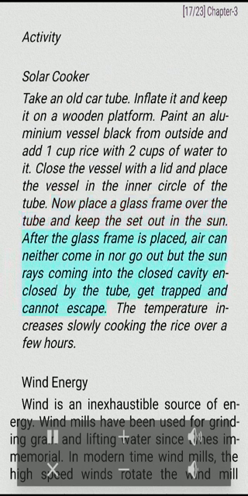After the glass frame is placed, air can neither come in nor go out, but the sun rays coming into the closed cavity enclosed by the tube get trapped and cannot escape. The temperature increases slowly, cooking the rice over a few hours.